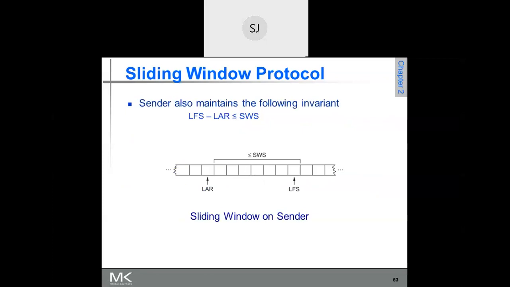Now what happens? You tell me. All other frames have reached. See, 11 has reached, 12 has reached, 13 has not reached, 14, 15, 16, 17. All these frames have reached the receiver. Now what happens now?